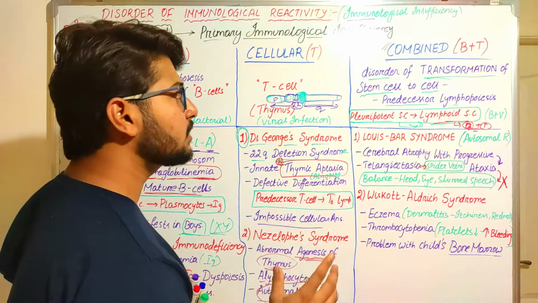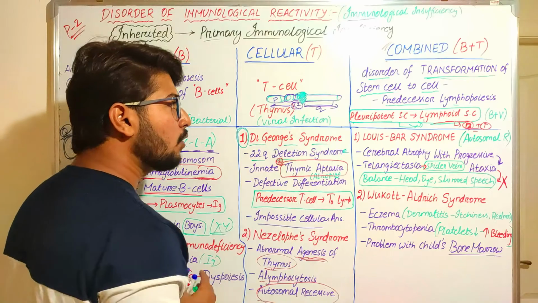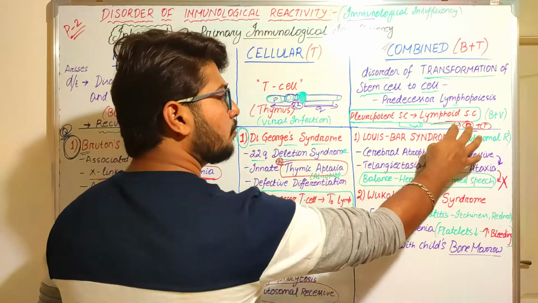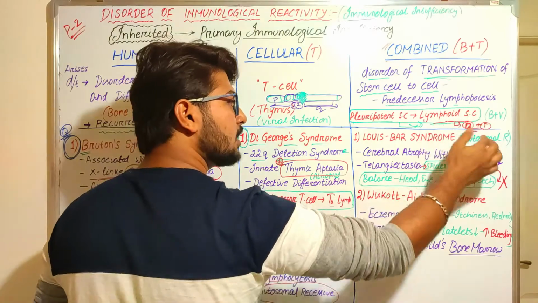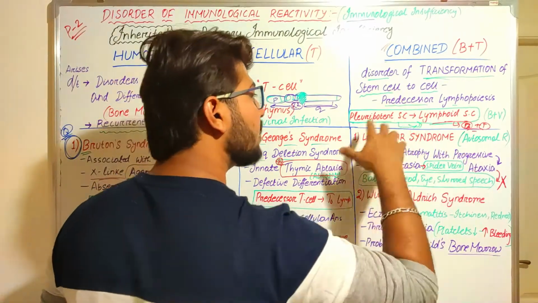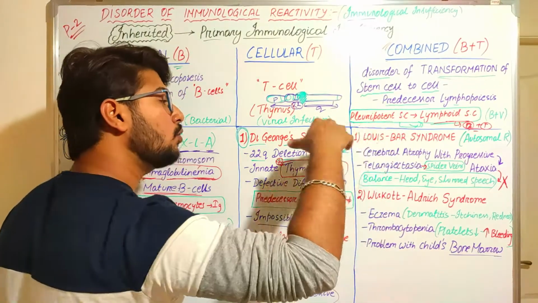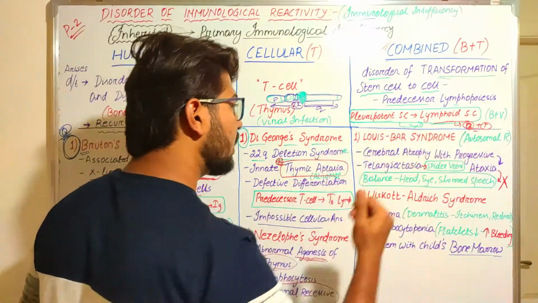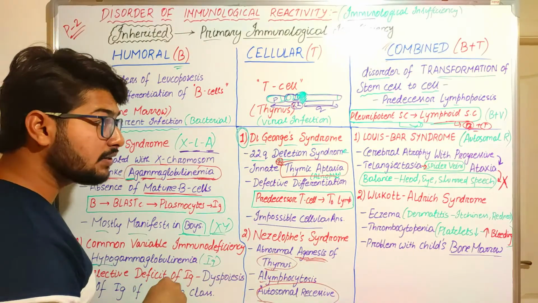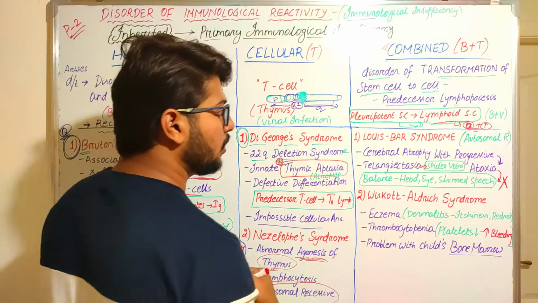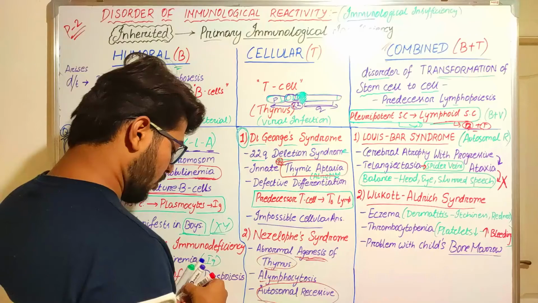Okay, so next comes the combined form of immunodeficiency. Why is it known as combined? Because both the T and B lymphocytes from the lymphoid stem cells will not be produced, as the problem lies during the transformation of the stem cell to the next predecessor lymphopoietic stem cells. Under that, what are the examples? The Louis-Bar syndrome and the Wiskott-Aldrich syndrome.